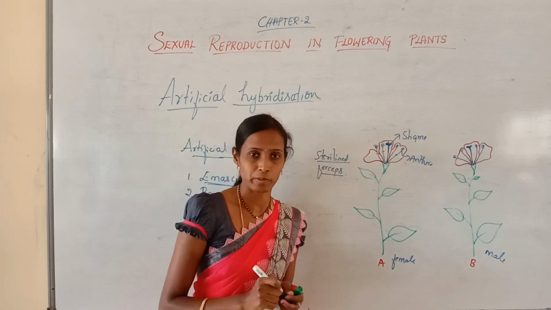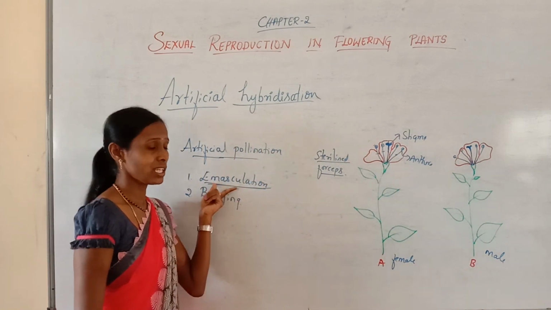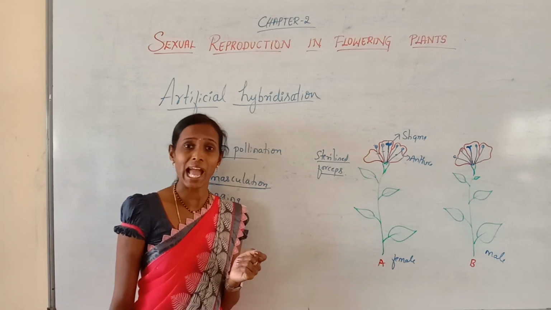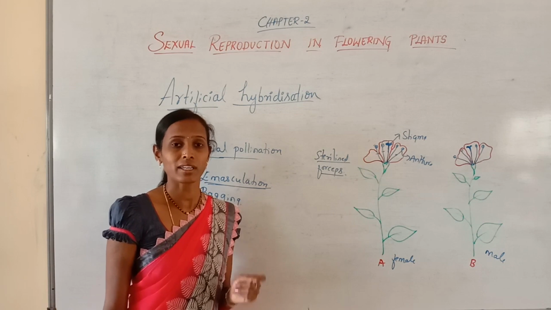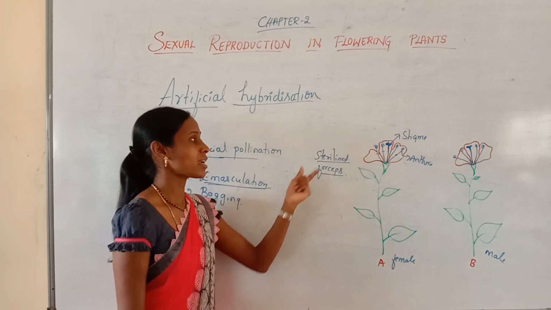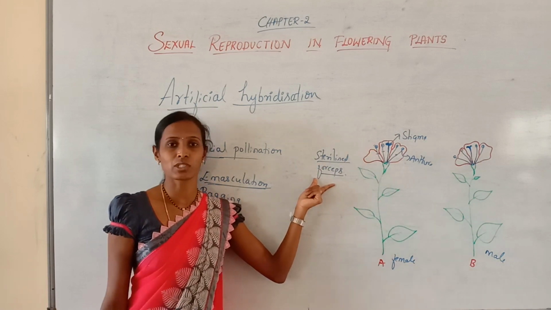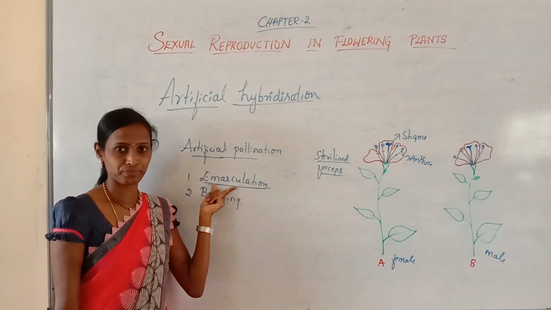sterilized forceps. I repeat the definition. The removal of anthers in bud condition in a bisexual flower by using sterilized forceps is called emasculation.